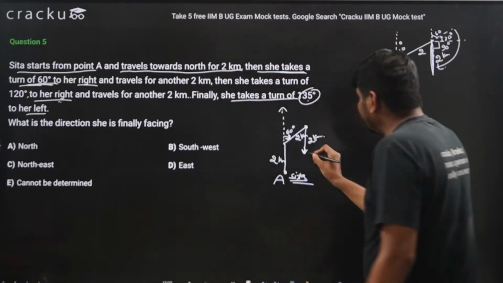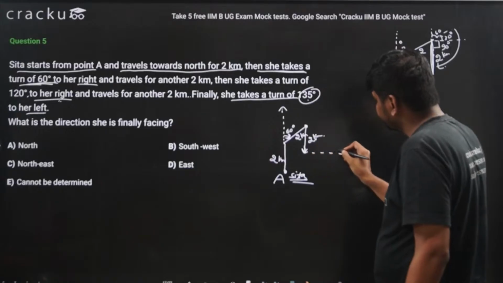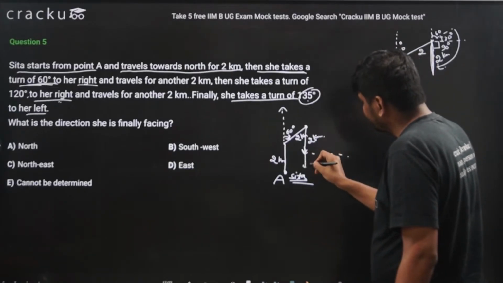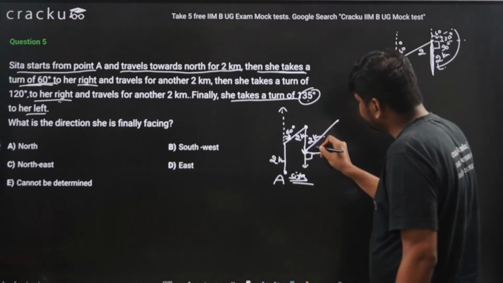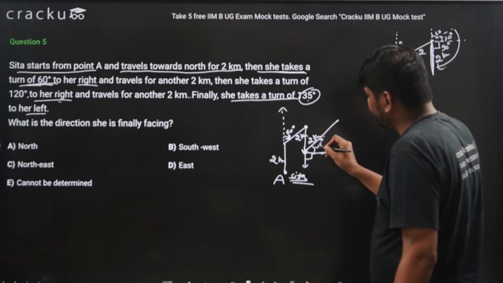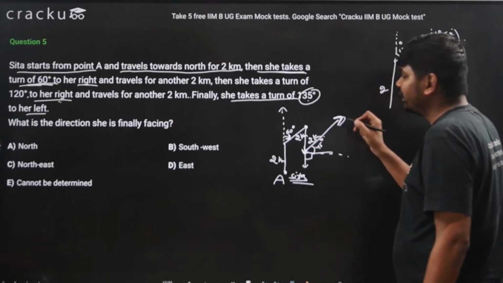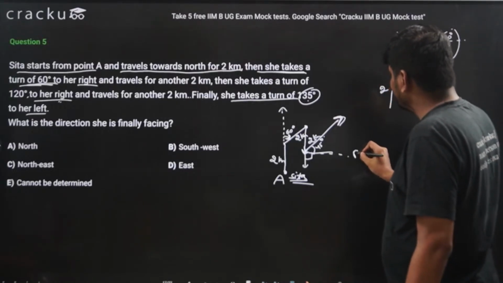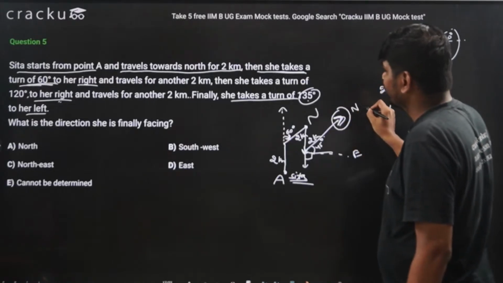So 90 degrees will be east. This is 90 degrees and this is 45 degrees. So now she is facing towards this direction. And what is this direction? This direction will be east and north. So this is the northeast direction.